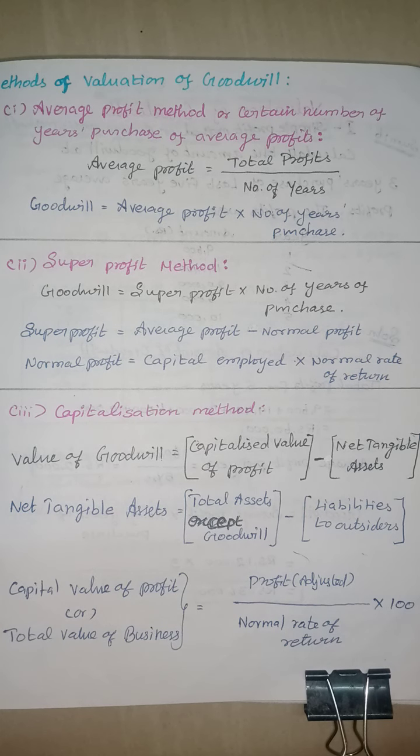The next one is methods of valuation of goodwill. The three methods of valuation of goodwill at the time of admission of a partner: the first is the average profit method, or certain number of years of profit method. The second one is the super profit method, and the third one is the capitalization method. These are the methods of valuation of goodwill.